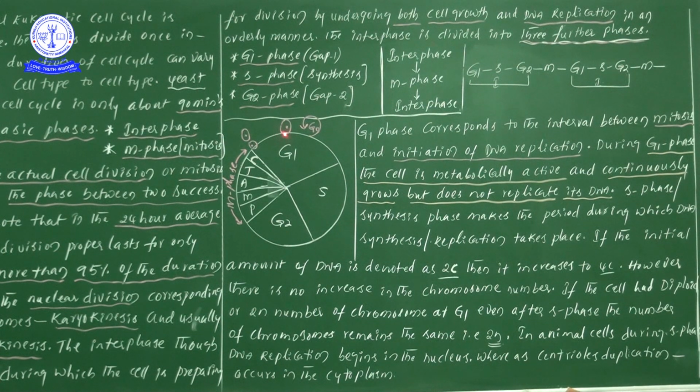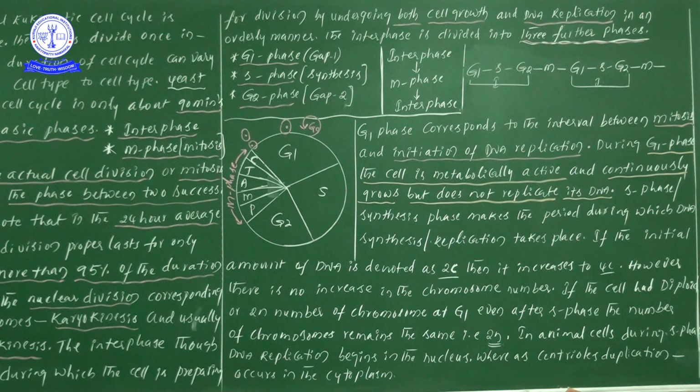First of all, that particular cell undergoes what process? Interphase. In interphase, the G1, S, G2 processes take place. After completion of G1, S, G2, the next process is M phase.